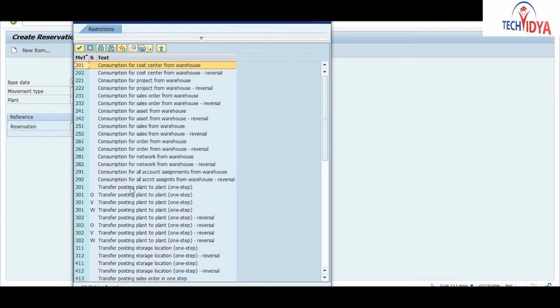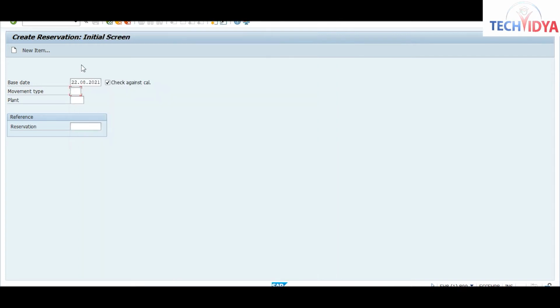Okay, 301 will be your plant to plant transfer, right? So that you have seen with MB1B also. So basically we will use this one. We will go for the consumption. Why will we go for the consumption? Because we have the cost center but we don't have any production order. Okay, so in future whenever you have a production order or sales order, you will go through this reservation process with respect to the sales order, production order, and different processes you can have.